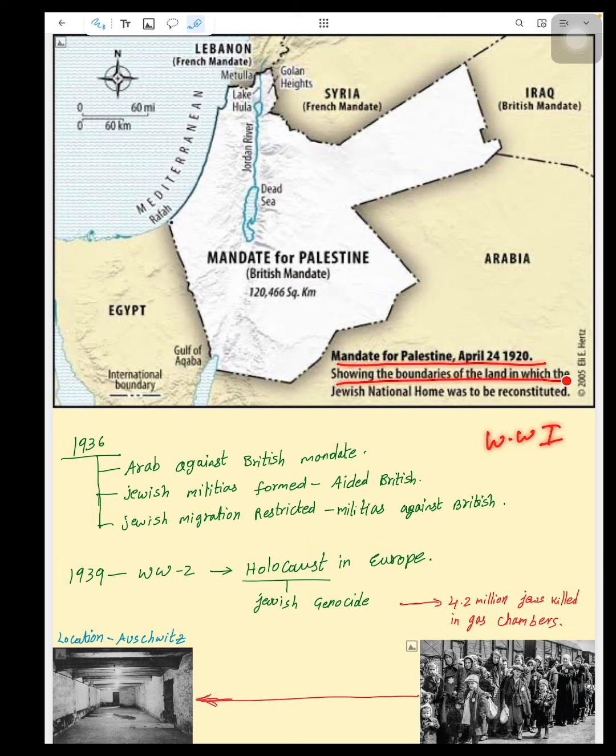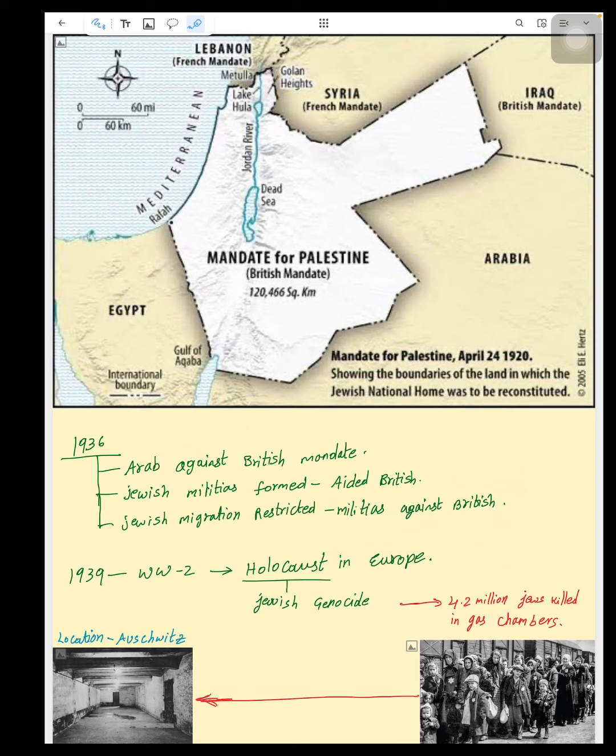Mandate for Palestine in April 1920, showing the boundaries of the land in which the Jewish national home was to be reconstituted. So Jewish militias formed and helped the British, as the Jewish national home was promised. So the Jewish military is helping the British now. And Jewish migration was restricted by the British. So you have to understand, the Jews are helping the British, but their migration is restricted by the British. In this way, the British is now a kind of villain in the perspective of Arabs as well as Jews.